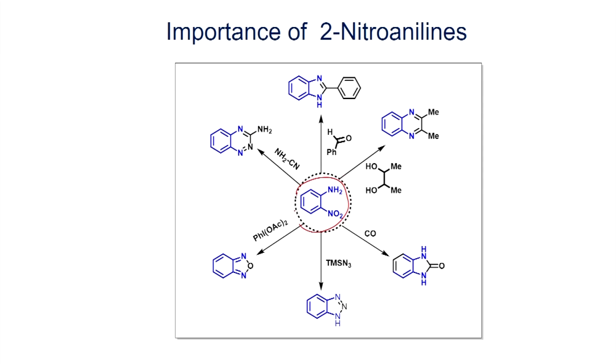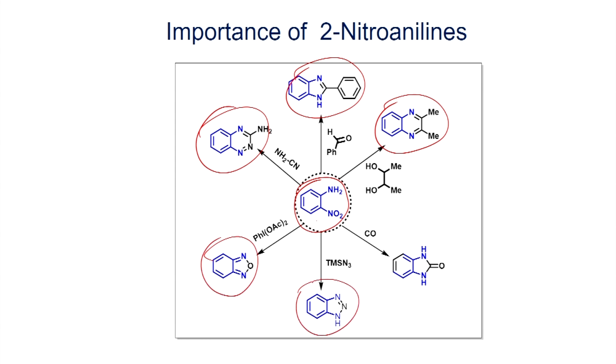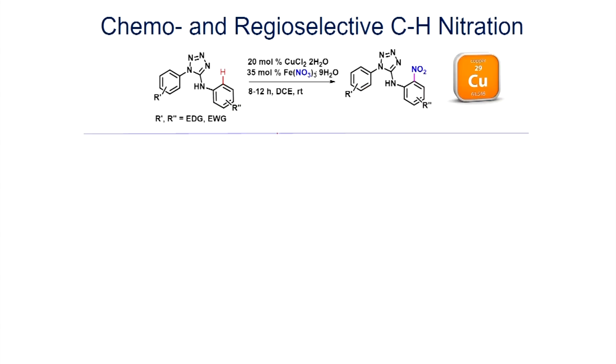Another example shown here, let us take this compound orthonitroaniline, which we use as a precursor to make a variety of heterocyclic compounds. A cyclic compound, if it has a heteroatom like nitrogen, we call a heterocyclic compound. Orthonitroaniline is used as a starting material. With other reactants, you can make a variety of useful heterocyclic compounds. Now, let us look at what we found in our lab.